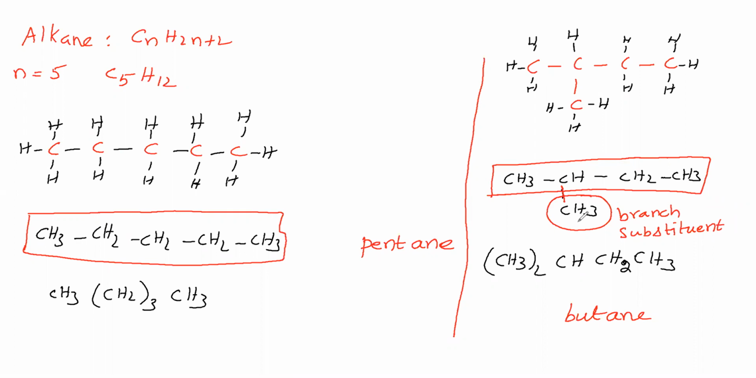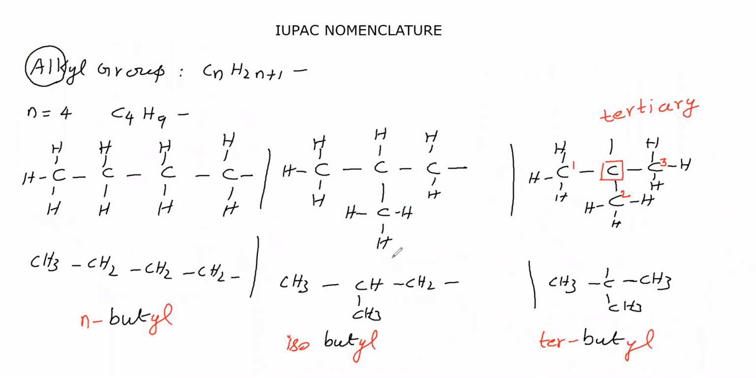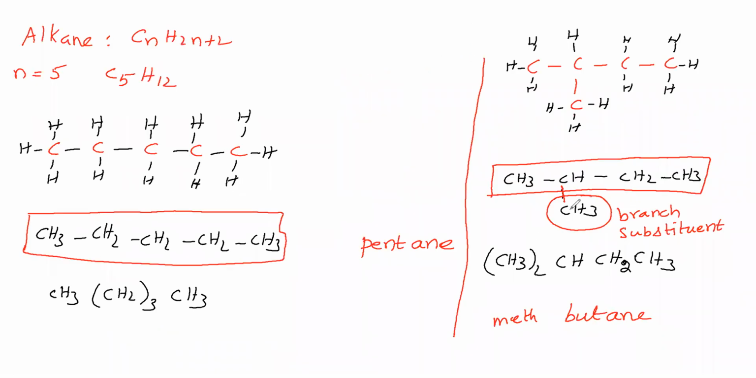What is the name of this one? This branch contains one carbon, therefore meth. And this CH3 is satisfying which formula? CnH2n plus 1. Here you substitute n is equal to 1. You will get CH3. So here one carbon is there. One carbon means the alk word is meth. Then what is the suffix we have to write? YL. Therefore CH3 name is methyl. That methyl we are writing.